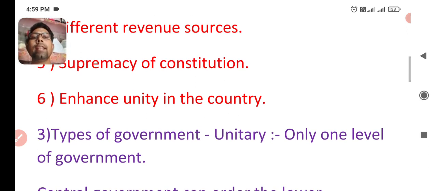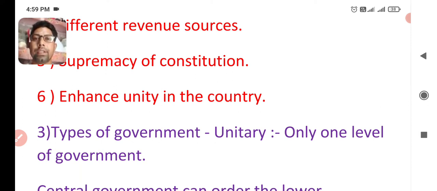Next, federalism also enhances unity in the country. Why? Because in federalism power is distributed among the central and various levels of the government. So all the levels of government do their work, and the people of the different areas also have different rights. That's why the state, central and local governments do their work easily, and their people are also working with unity in the country. That's why it enhances the unity in the country.